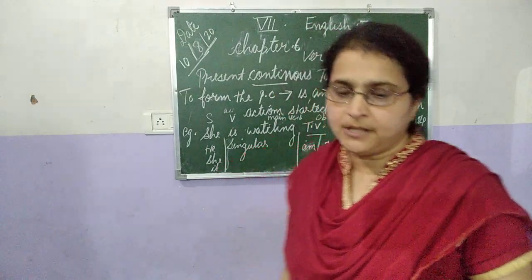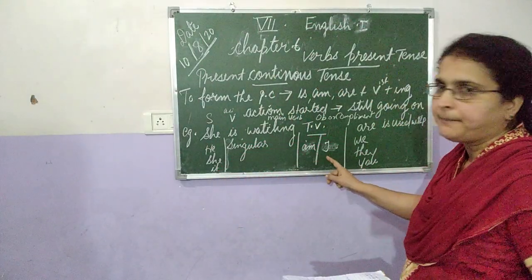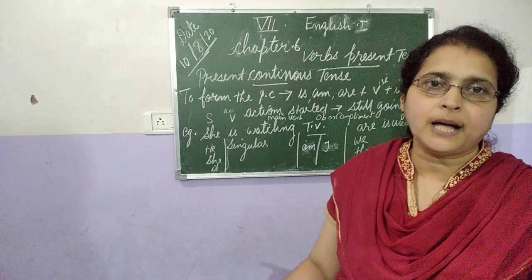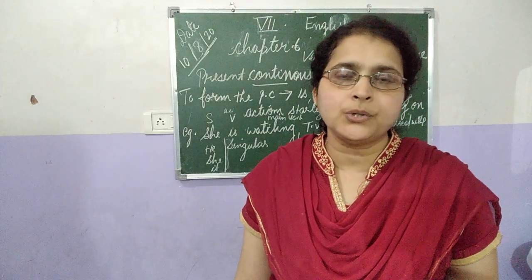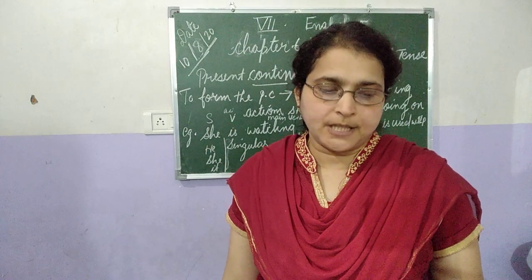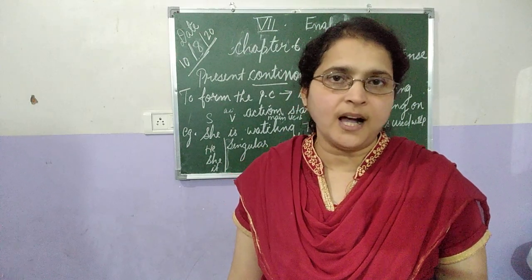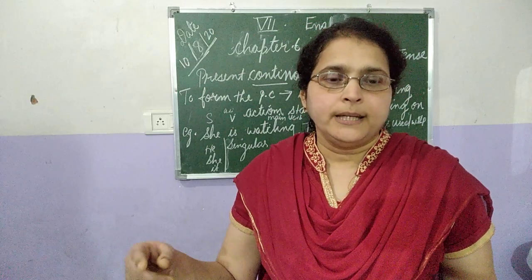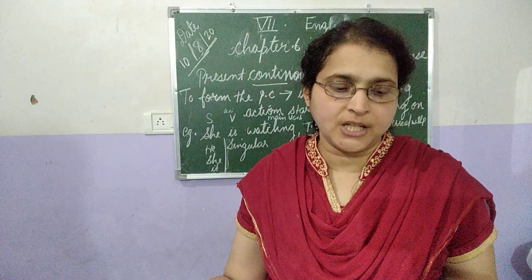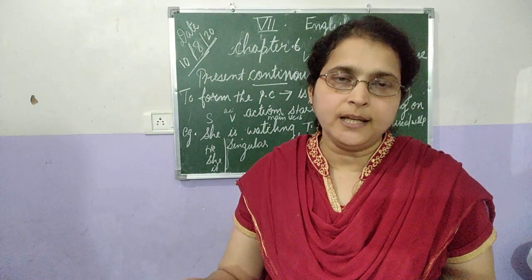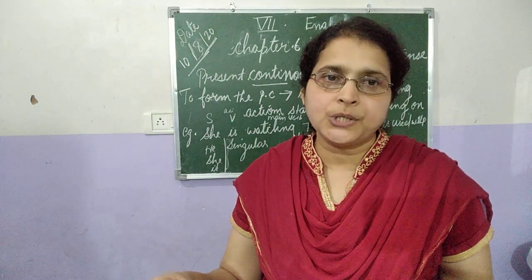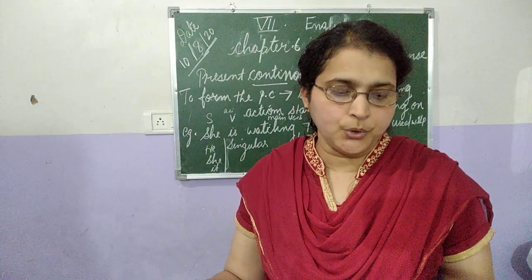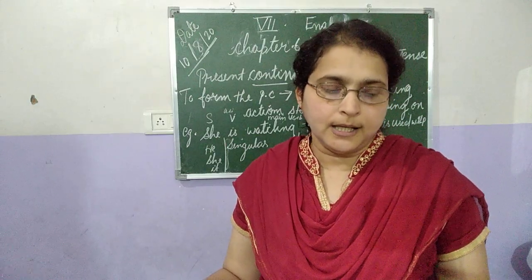So is is used with a singular subject and am is used with I: I am. And are is used with a plural subject: you are, we are, they are. We can make the sentence with that. So is is used with a singular subject, am is used with I, and are is used with the plural subject. You, we, they, these are the plural forms.